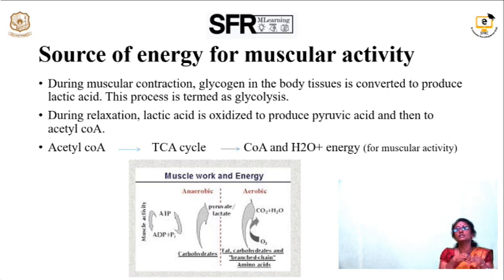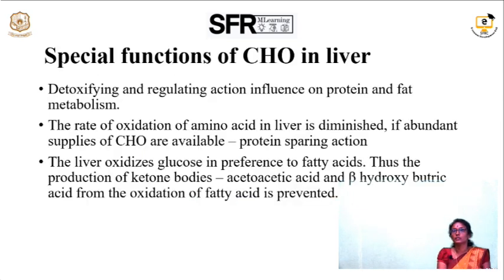While relaxing, the lactic acid is again oxidized to pyruvic acid and acetyl-CoA, and it enters into the TCA cycle and further energy metabolism. Oxygen is required while converting the lactic acid into pyruvic acid. If the body lacks oxygen, pyruvic acid is straightaway converted into lactic acid.